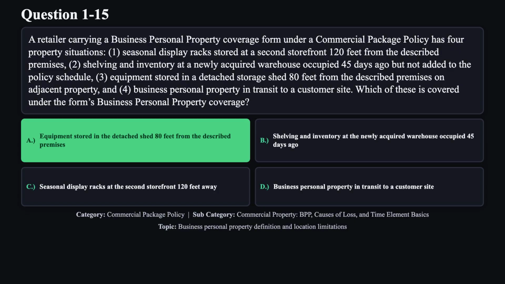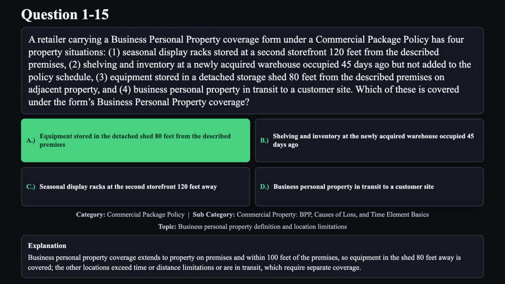The correct answer is A. Business personal property coverage extends to property on premises and within 100 feet of the premises, so equipment in the shed 80 feet away is covered. The other locations exceed time or distance limitations or are in transit, which require separate coverage.